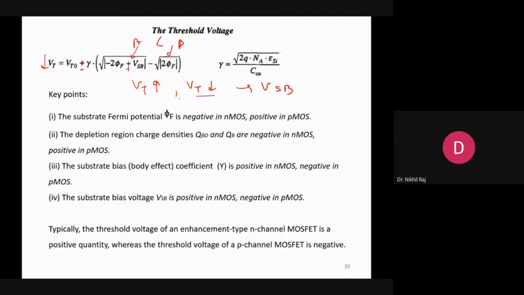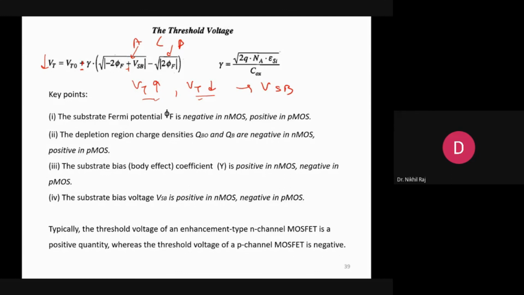Now how much will be the change? This change in the threshold voltage is very minute. So for the digital case it will not affect much, but if we go for analog circuits, in analog circuits we are also working with millivolt signals. So those millivolt signals can be affected by this increase or decrease of VT. So this VT increase or decrease concept is used to achieve low power.